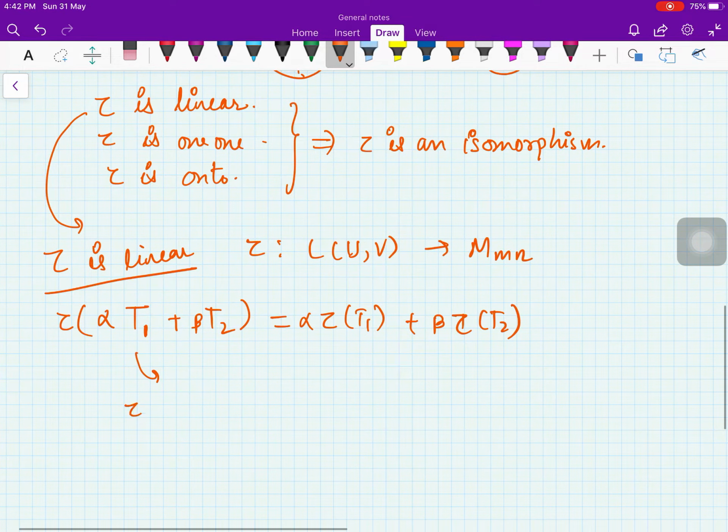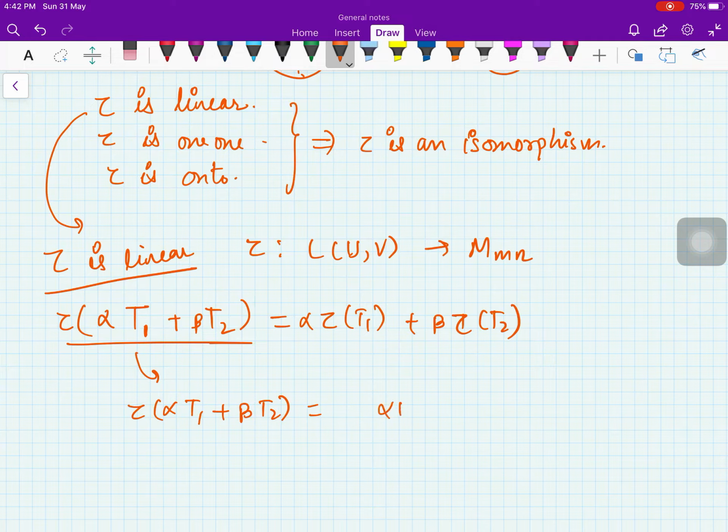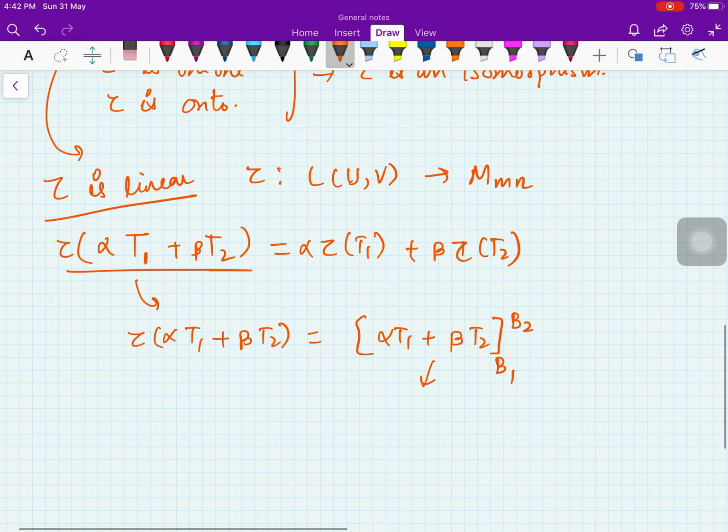So let us see what will be tau of alpha T1 plus beta T2. This is nothing but the matrix representation of alpha T1 plus beta T2 with respect to the basis B1 and B2 of U and V respectively. Right, now you have to see what this is.